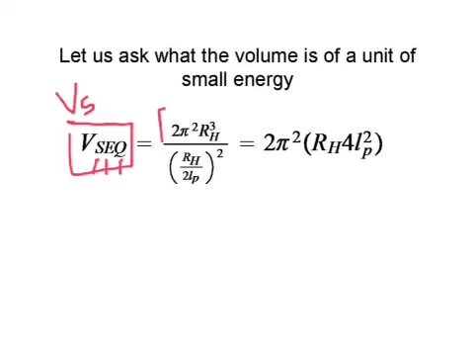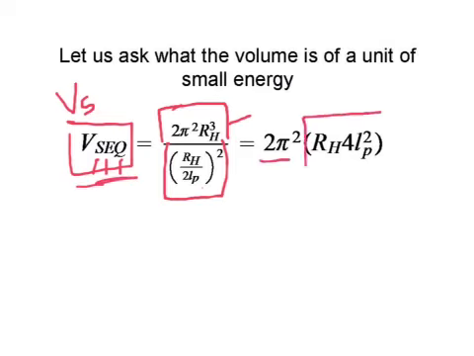We'll take the volume of the observable universe, and this is the equation for the surface volume of a four-dimensional sphere, 2 pi squared r cubed. Of course, we have the radius of the hyperverse. We know there's R sub h divided by 2 Planck lengths quantity squared units of small energy quanta. So we want the volume divided by that many units, and we find the volume of our small energy quantum is 2 pi squared times the radius cubed.